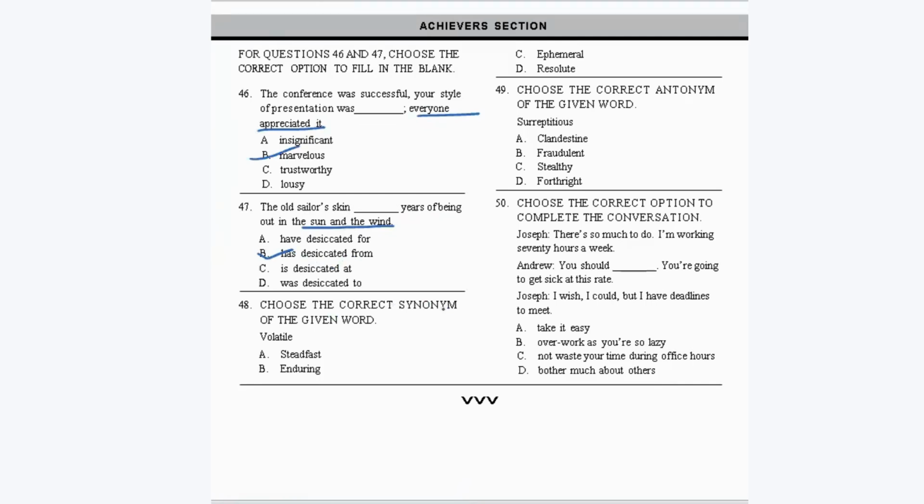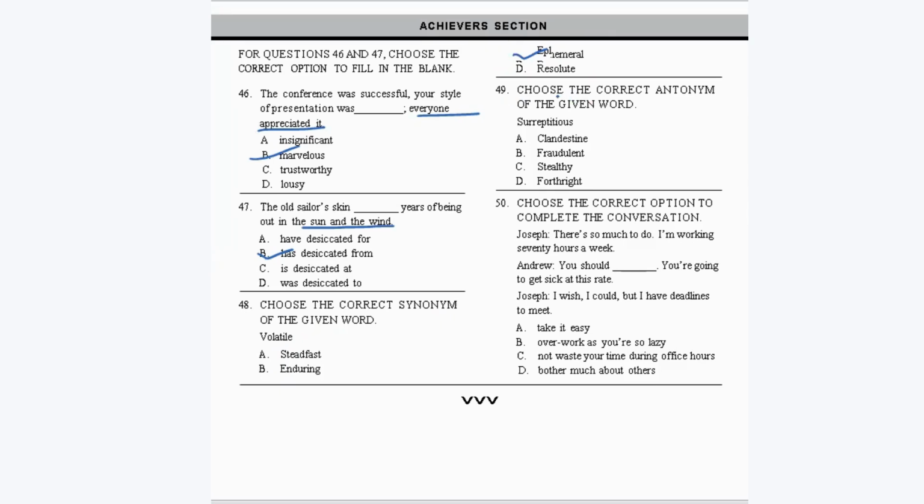Now choose the correct synonym of the given word volatile. Volatile means which quickly changes its state, or which remains in its original state for a very short period of time. So it can't be steadfast, which means very determined, enduring, lasting for a long period of time. Ephemeral means short-lived, existing for a short period of time. And resolute means determined. So here we can relate volatile with the word ephemeral, which means short-lived.